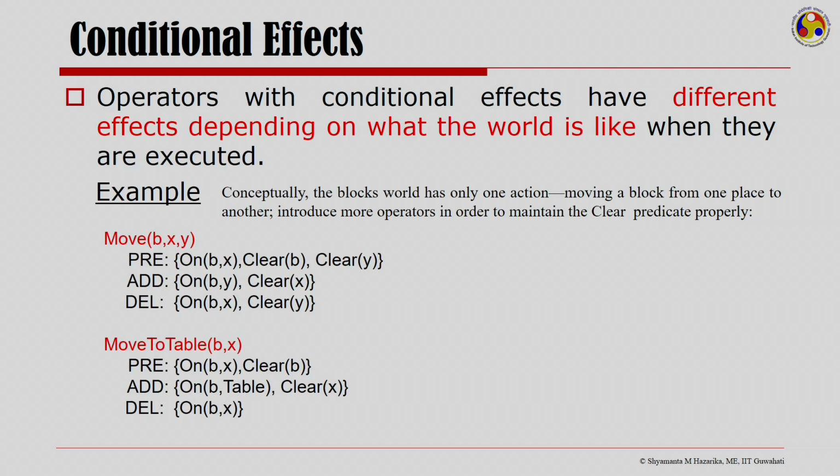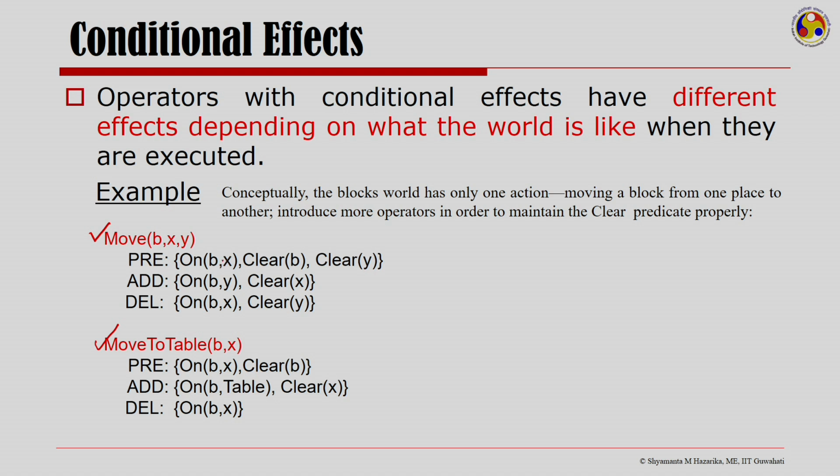For example, I have two operators here. One is move b x comma y, that is, move b from x onto y, and the other is about moving b from on top of x to the table.